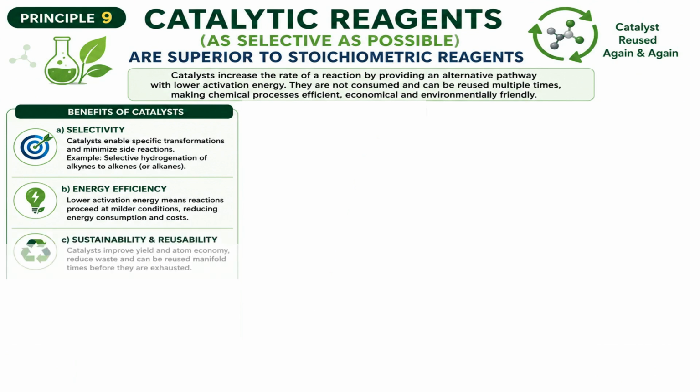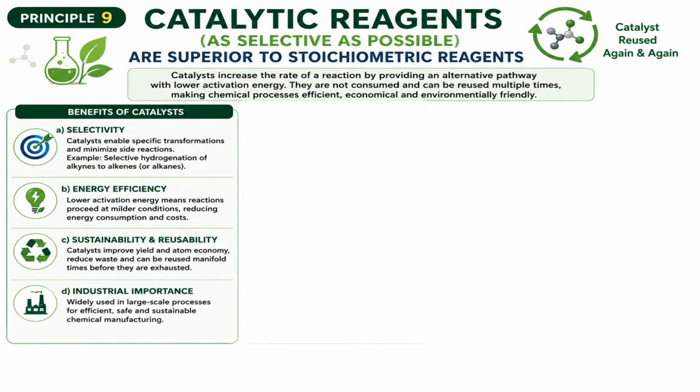The use of catalysts enhances the sustainability of chemical processes by improving yield and atom economy. Since catalysts can facilitate many reactions before being exhausted, they reduce the need for fresh reagents and minimize waste. Catalysts are widely used in large-scale industrial processes, making chemical manufacturing safer, cleaner, and more sustainable.